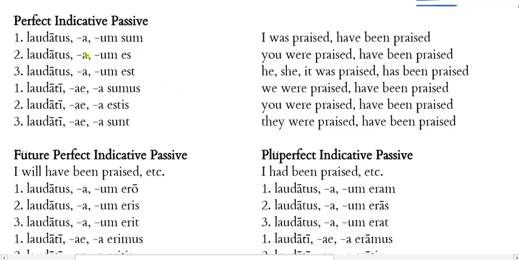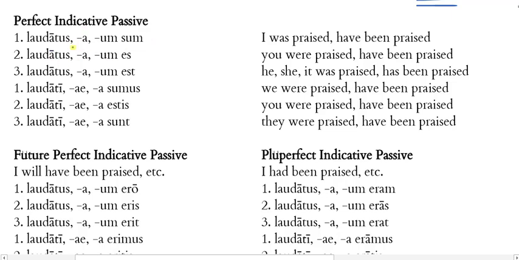All right. So the perfect indicative passive is going to be laudatus or laudata or laudatum, depending on what gender the I is who's speaking, and then followed by the present tense of sum. So remember, the forms of esse in the present tense are sum, es, est, sumus, estis, sunt. Okay. So I is a singular person.